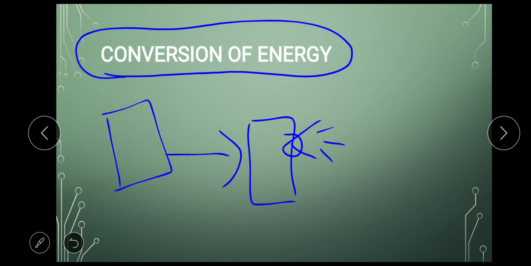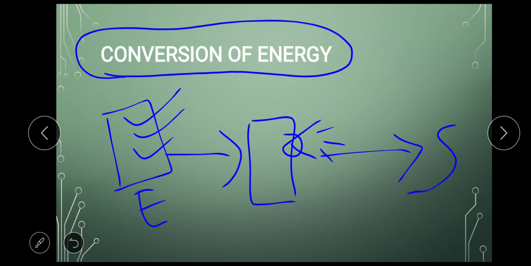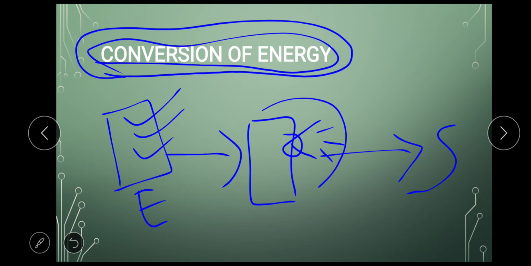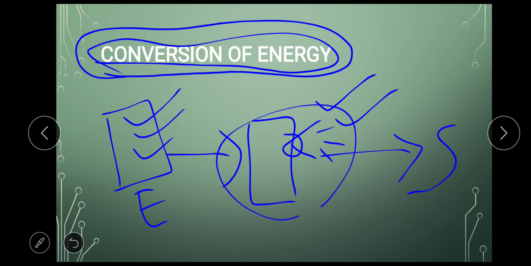So there is information in the computer, sound stored in the computer, that is in the form of electric signal, that is converted into sound. So this is called conversion of energy. Understood? Which was done by this loudspeaker. So in exam, they will give you this name as loudspeaker. They'll tell you give the energy conversion of loudspeaker. So you should be able to write it converts electricity into sound energy. Okay, but we'll do all the examples.